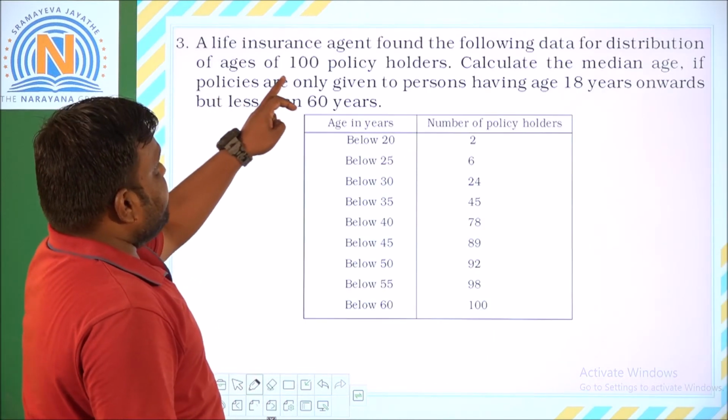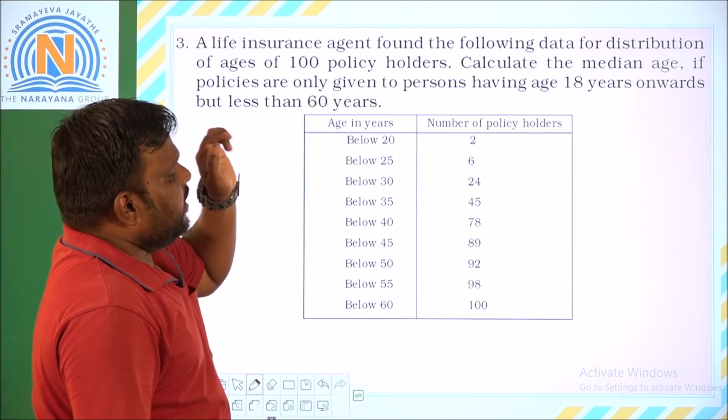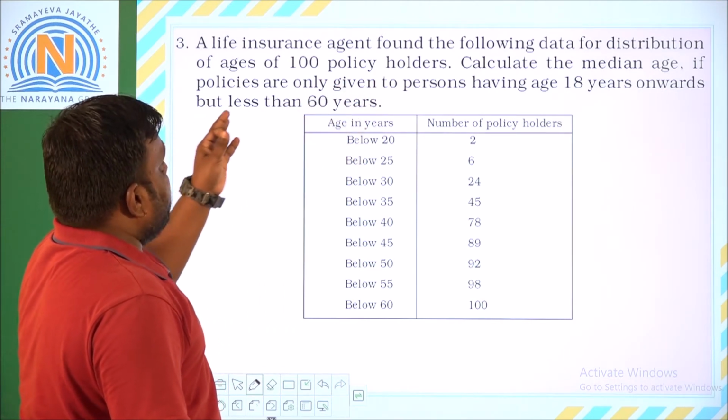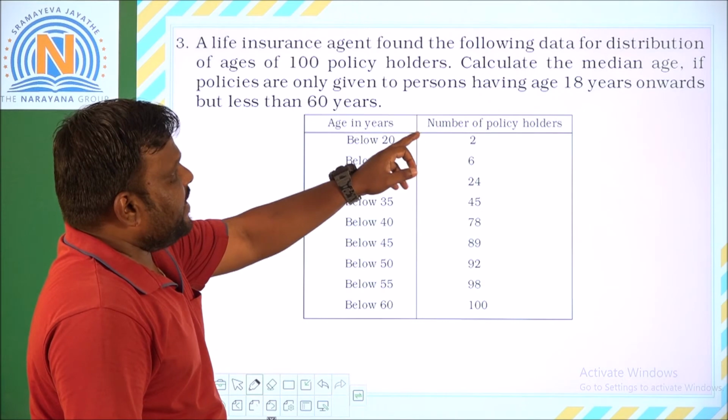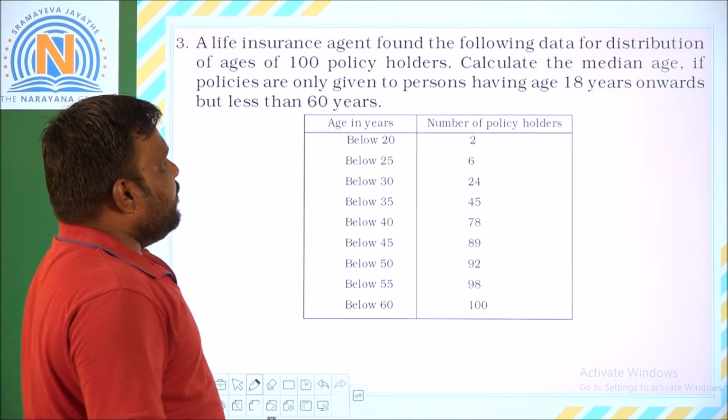A life insurance agent found the following data for the distribution of ages of 100 policyholders. Calculate the median age if the policies are only given to persons having age 18 years onwards but less than 60 years. Okay, we have to calculate the median in this.